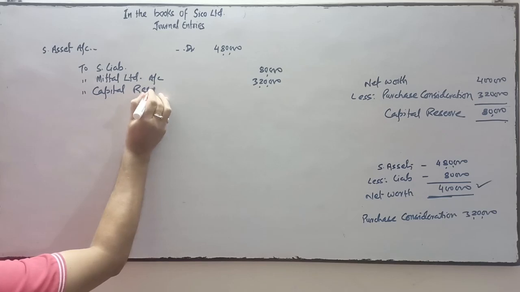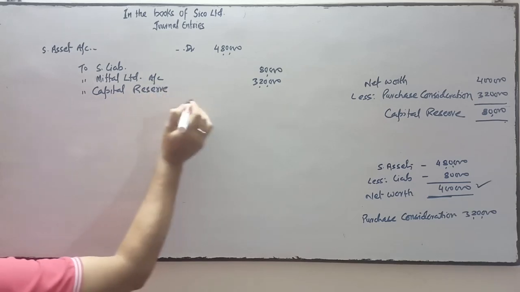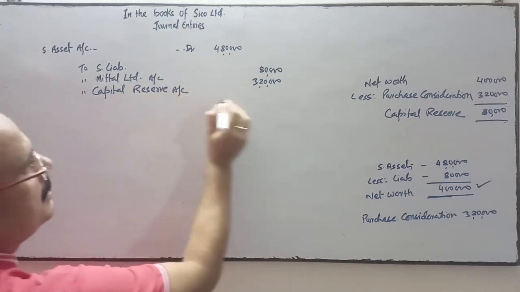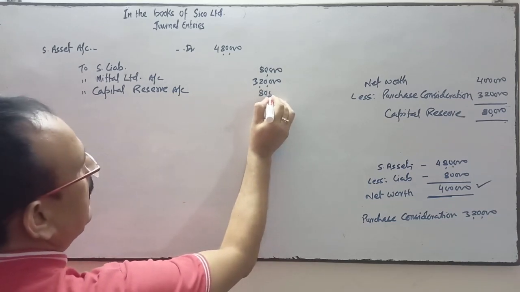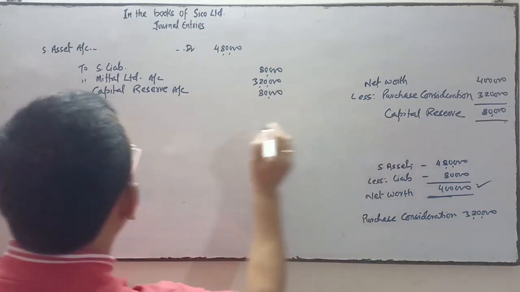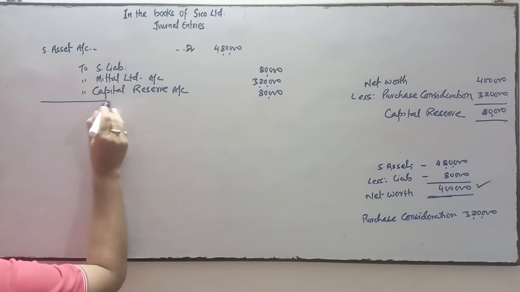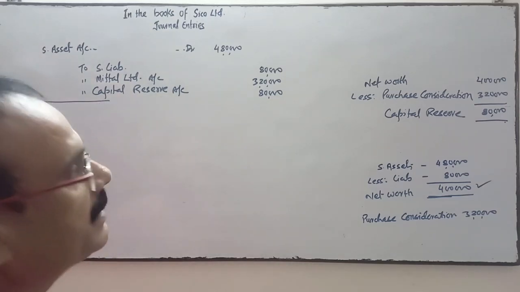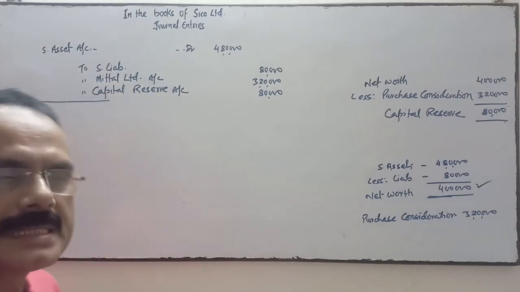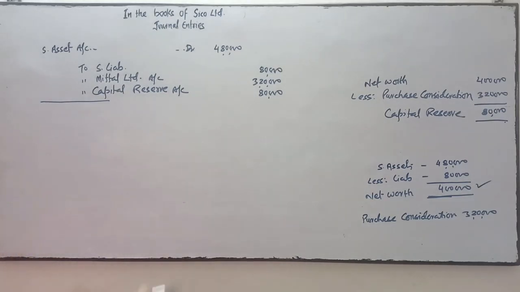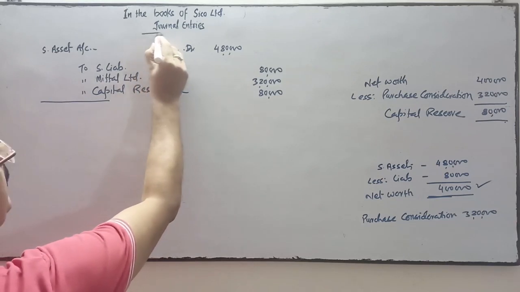Capital gain is how much? 80,000 is the capital gain, because purchase consideration is less than the net worth of the business. So it's a capital gain for Cisco Limited.